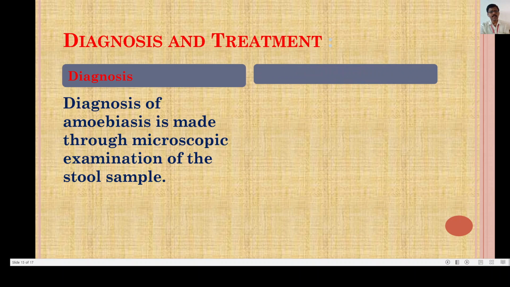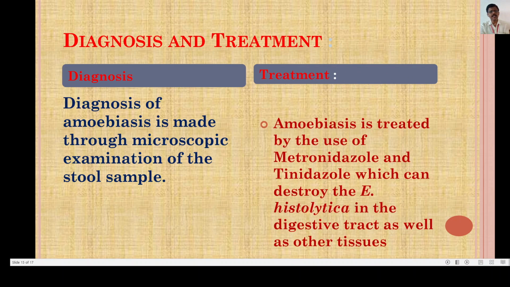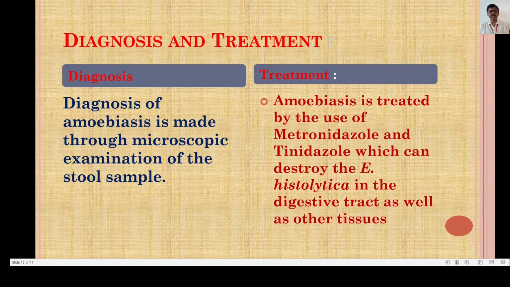Now the second point is the treatment. Amoebiasis is treated by the use of metronidazole and tinidazole. These are the drugs or chemical agents used for the treatment of amoebiasis.